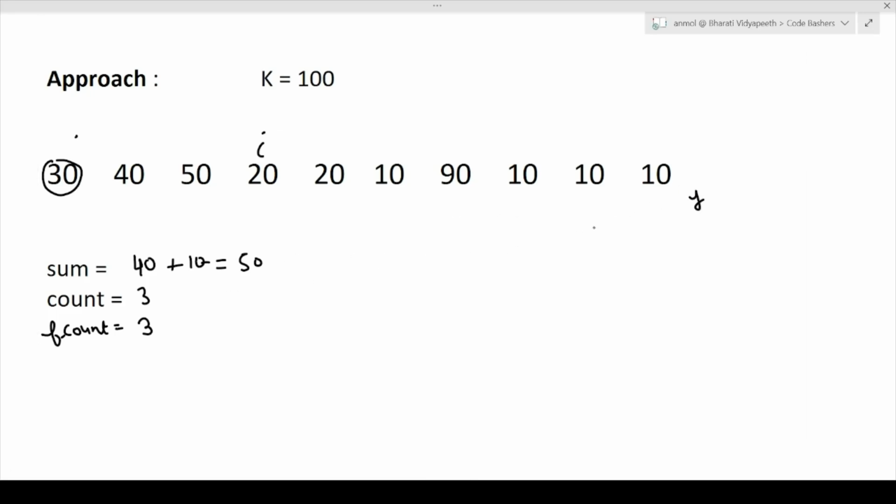After the j value reaches the end of the array, this f count variable will tell us where all the conditions have been fulfilled and how many horses we can bet on. So here you can see the answer is 3. Okay, I hope the approach is clear to you.